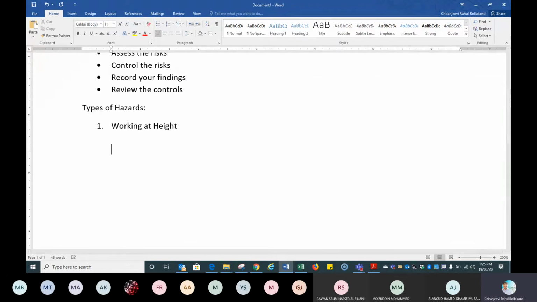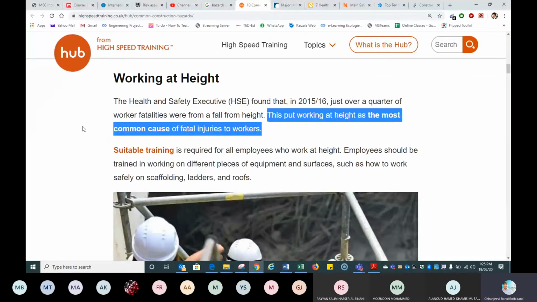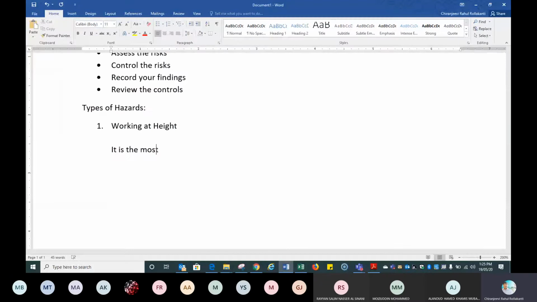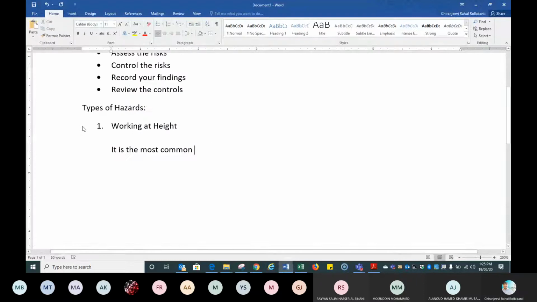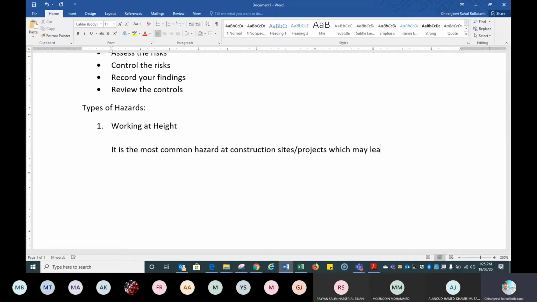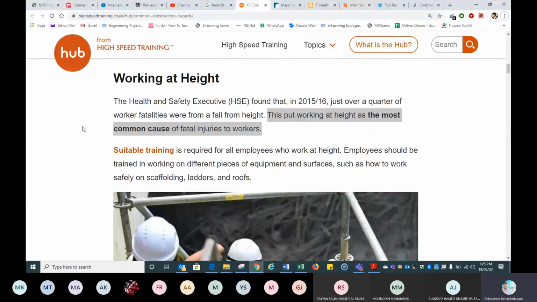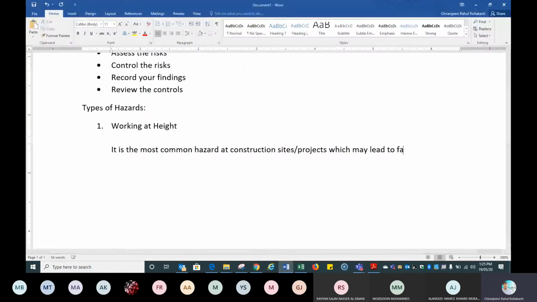Okay, working at height, I found that it is the most common hazard at construction sites or construction projects, which may lead to fatal injuries to workers. So those type of keywords, don't try to change them. Fatal injuries to workers. So the first line I have mentioned is what this hazard is.